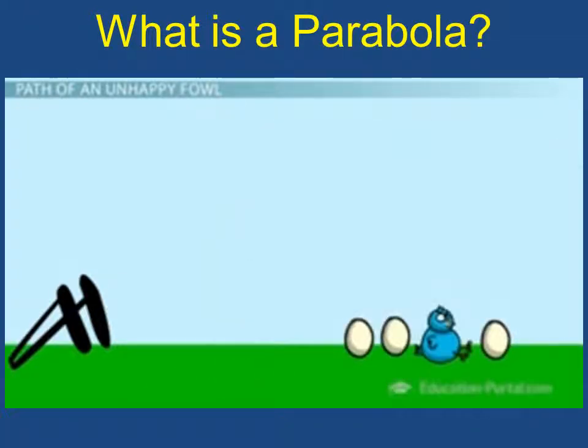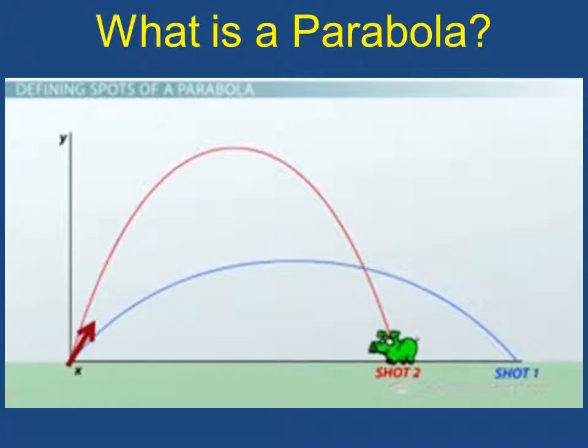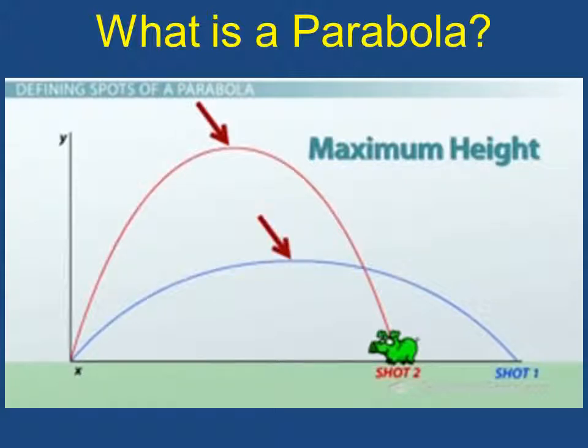The game draws in those little dots to help you aim your shots, but the path they sketch out is actually a perfect parabola. Notice that depending on the angle we launch the bird at, we get a slightly different shape. But even if we shot the bird almost straight up, or even really close to the ground, it would actually still be a parabola, because there are lots of different kinds. Depending on how we shoot the bird, each parabola would have a different maximum height, which is our first vocabulary word. The maximum is the highest y value that the parabola reaches. In this case, that represents the height that the bird gets.